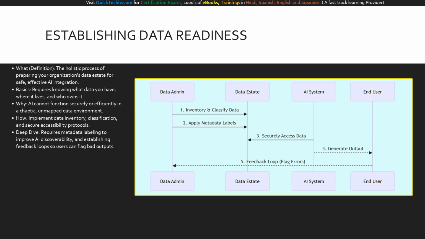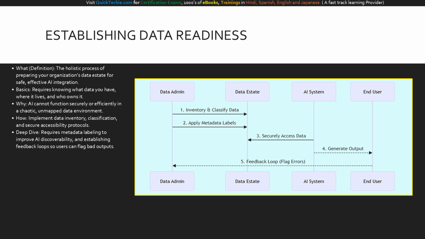This sequence diagram illustrates the lifecycle of data readiness in an enterprise. It begins with the data admin on the left, who first inventories and classifies the data estate, and then applies crucial metadata labels. Only after these two steps are complete does the AI system enter the picture. In step 3, the AI securely accesses the organized data. In step 4, it generates a high-quality output for the end user.